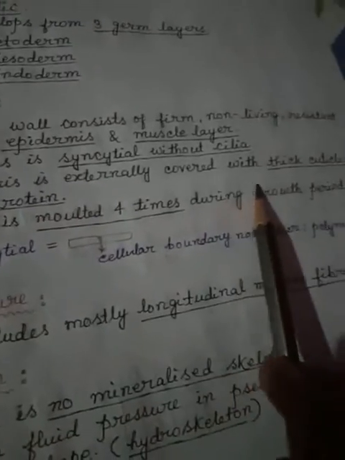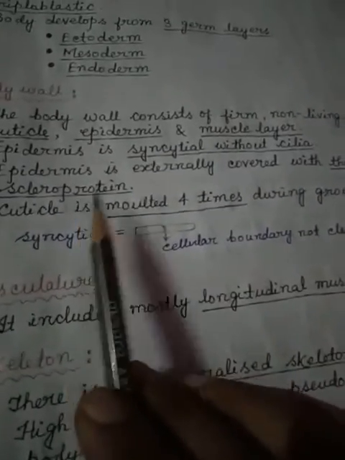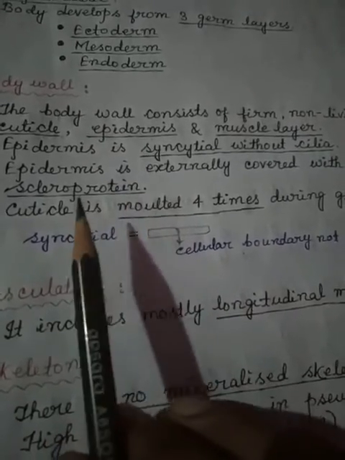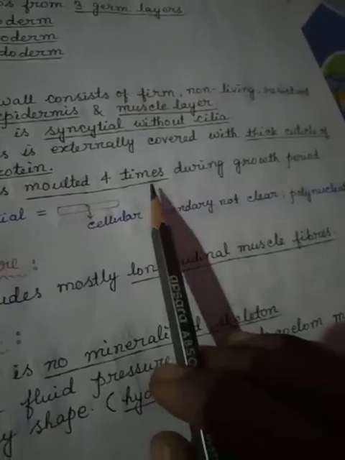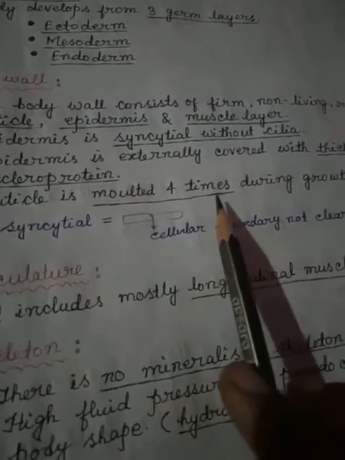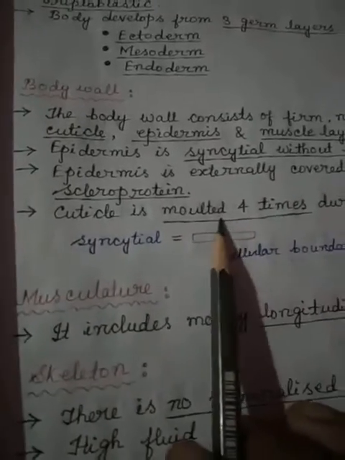Epidermis is externally covered with a thick cuticle of scleroprotein. This is the protective part, the outermost part, which is made up of scleroprotein. This cuticle is molted 4 times during growth periods. Molted means they shed it during the life cycle. How many times? Molting occurs 4 times and the cuticle is generally molted. So this is the basic body plan.